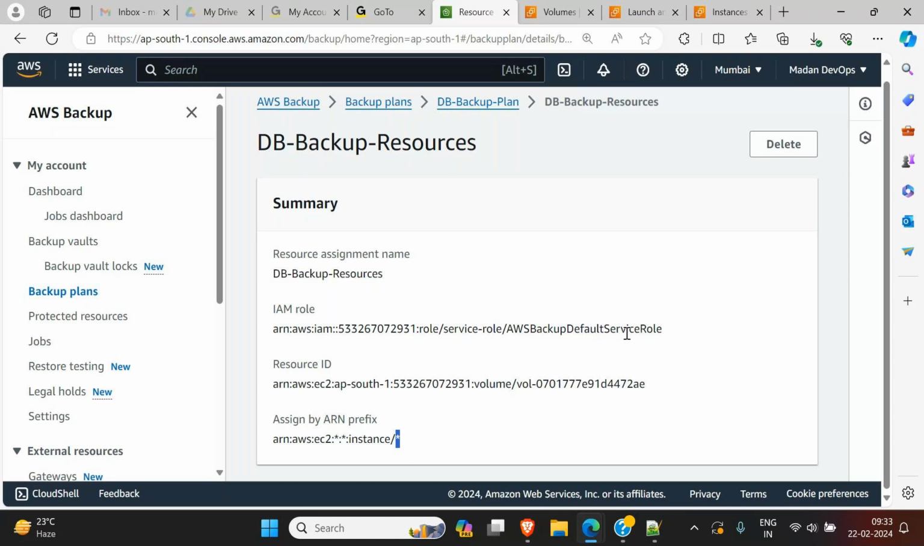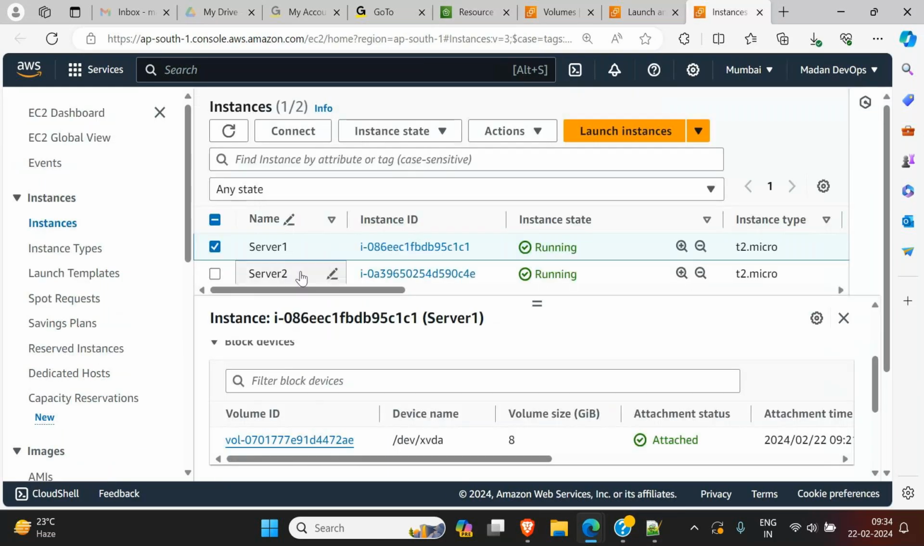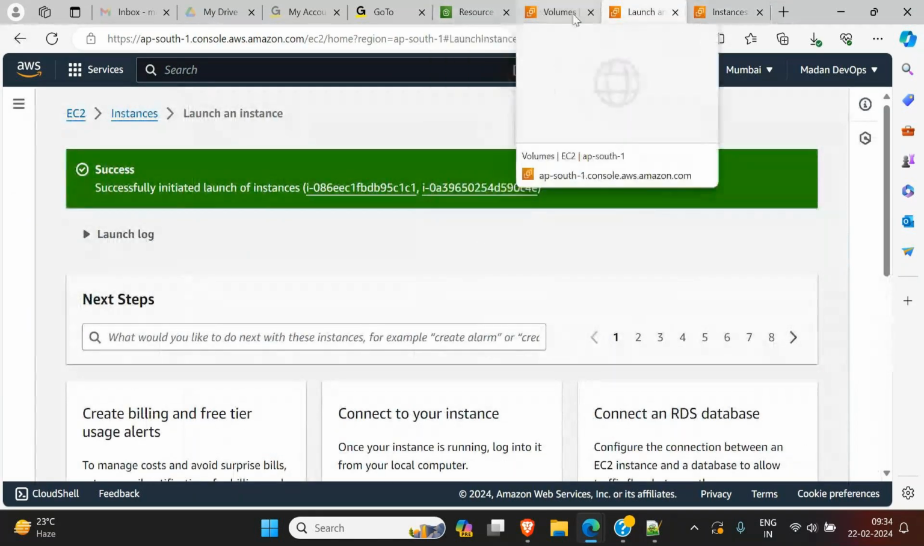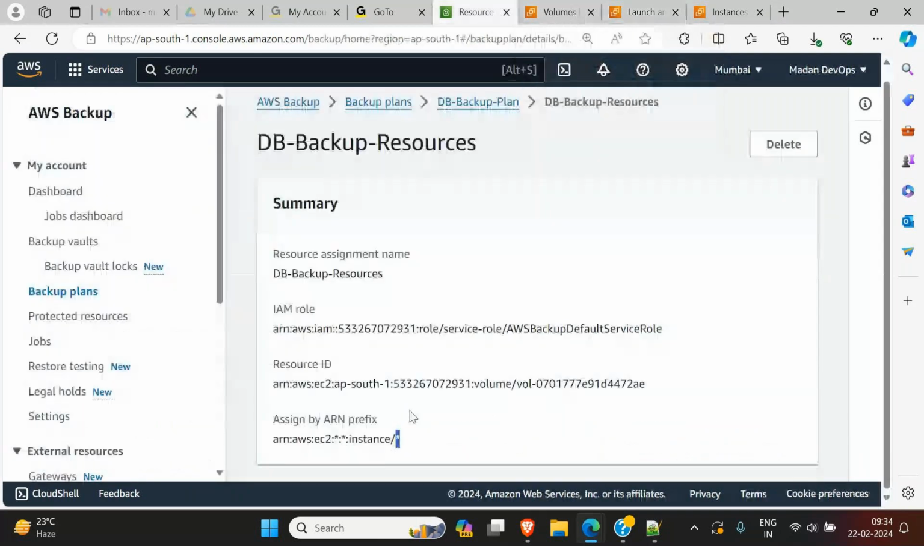Now this backup will start at 6 p.m. daily. That means in real time, you should keep running the servers, and at 6 p.m., if the volume is available, then it will start taking backup of it. The volume name is this one. You can delete it, but if you delete it, the volume is also lost, right?